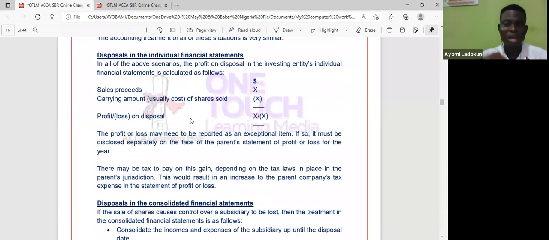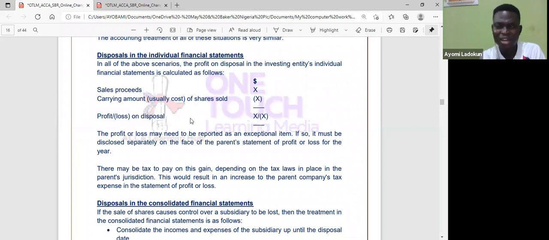We have disposal in the individual financial statement. Those entities are operating separately, but because we are consolidating, we see them as one. So what happens if, as a parent company, I'm disposing of my subsidiary, either full disposal or partial disposal? What happens in my individual account? Then what happens when I'm consolidating?